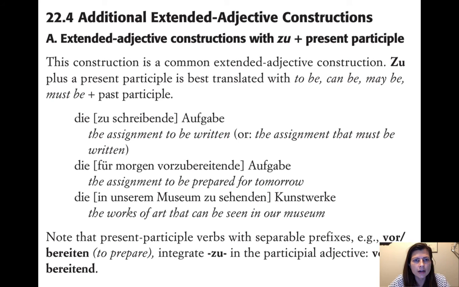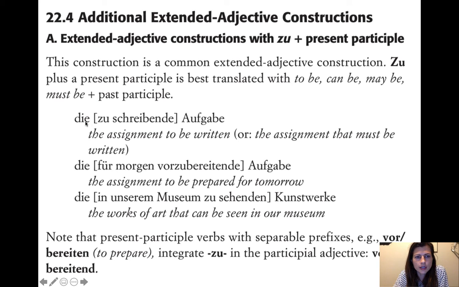Okay, now we can do extended adjective constructions with zu and present participle. So this is a little bit like we had ist/war plus zu, like die Aufgabe ist zu schreiben. The homework is to be written, right? Or the assignment is to be written. So we were doing something quite like this just a couple of chapters ago, and you can also do this with extended adjective constructions. So you have zu plus a present participle is like to be, can be, maybe, must